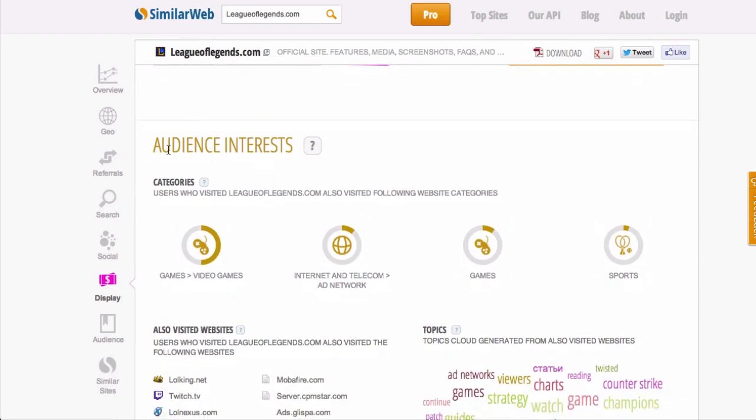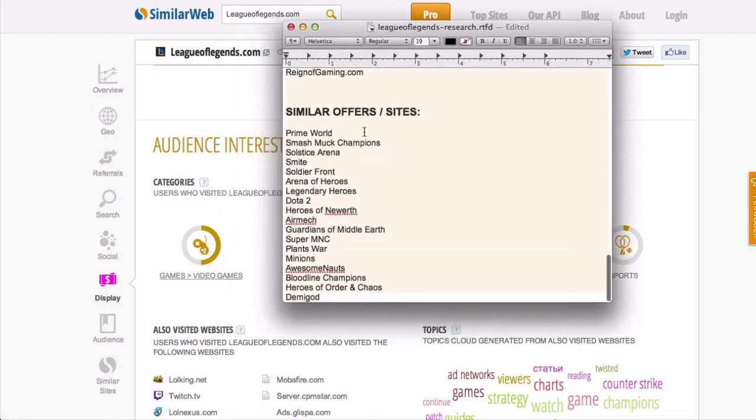Do you see where it says audience interest? This is showing us what our audience is interested in. So, League of Legends. This is showing us that people who go to League of Legends are very, very interested in video games. And that's why we should target other video games. So do you remember how we wrote down all the other top gaming sites that are very similar to League of Legends? So this confirms that all of those would be really good keywords and really good websites to target.